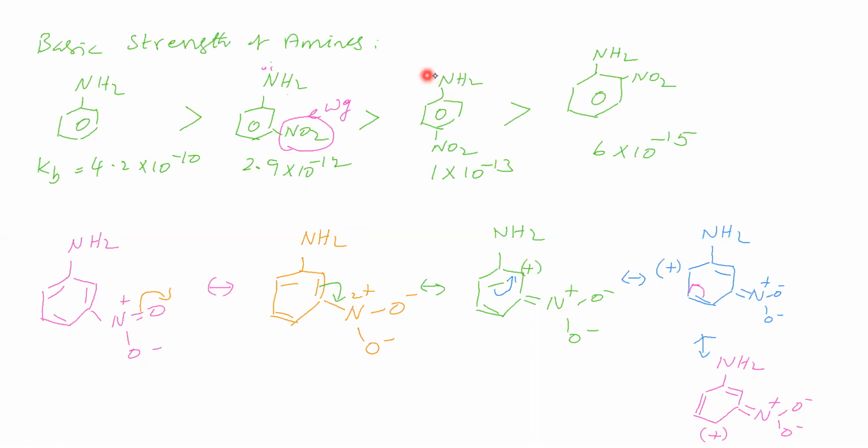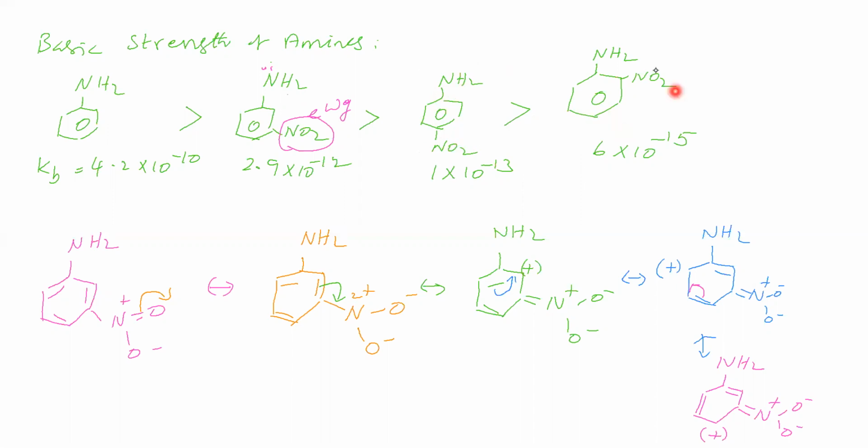So lone pair density is high in meta, lone pair density is low in para. So basic strength is high, basic strength is low. Okay. So meta-nitroaniline is having higher basic strength than para-nitroaniline. Now we will compare para and ortho. Para and ortho in the sense similar behavior, isn't it? Why? Because this nitro group will create positive charge at this carbon. This amino group nitrogen is attached to this carbon. This carbon gets positive charge because of this NO2 para electron withdrawing group.